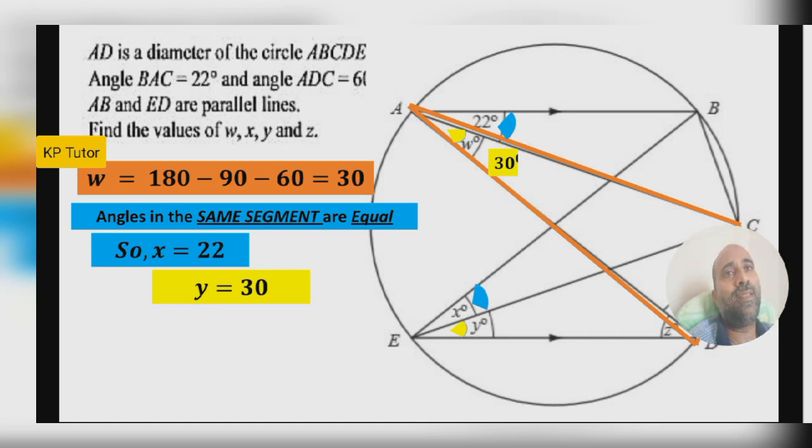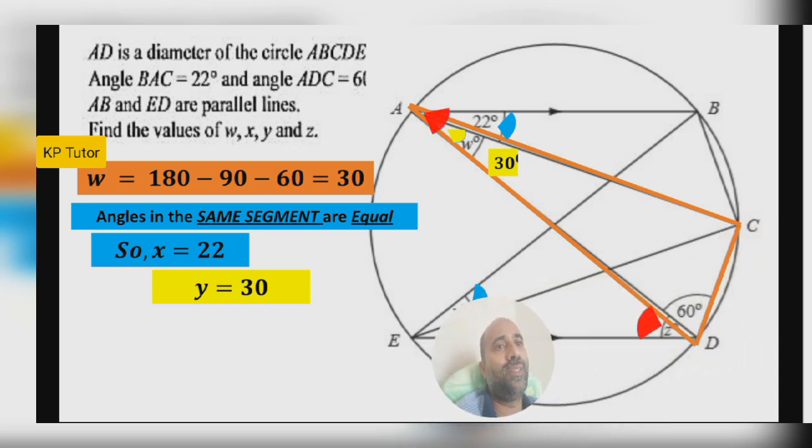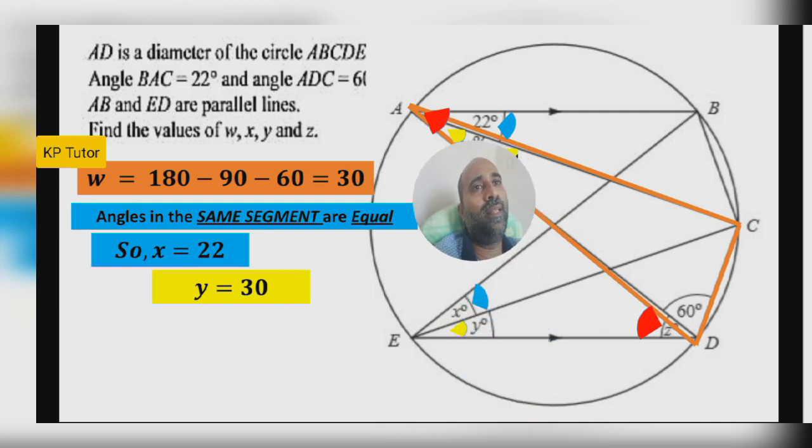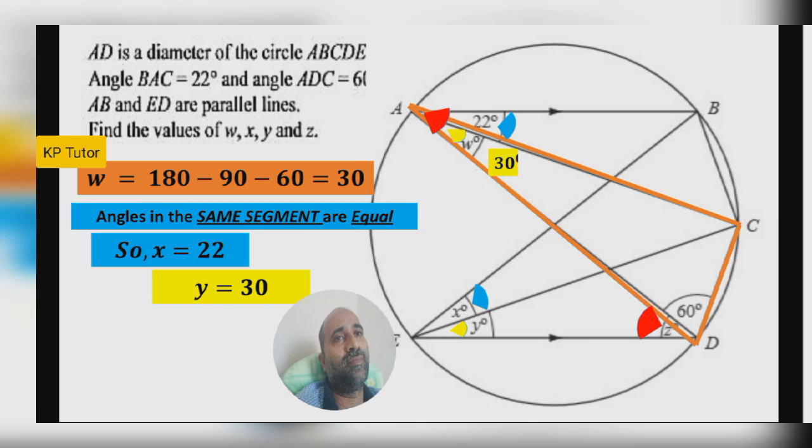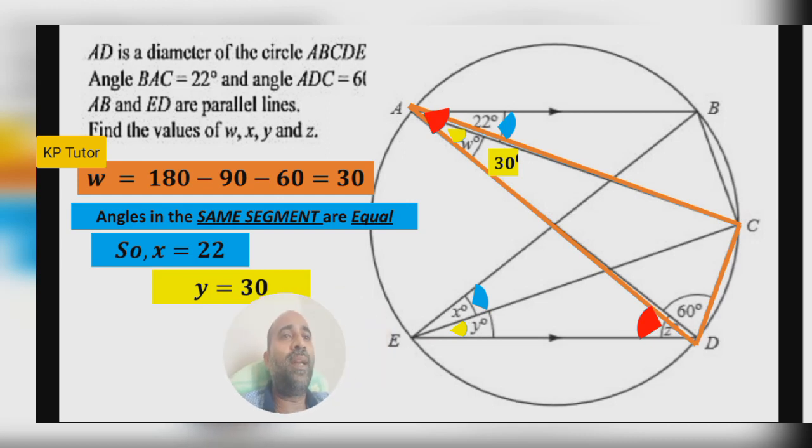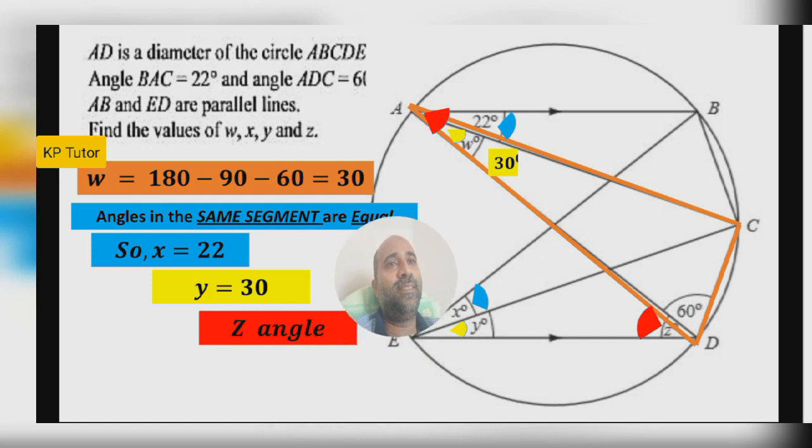The next and last we have to find, now that W, X, Y we got, is the Z angle. Okay, this angle we have to find. Then that red marked colored angle and another angle here. Okay, is there any connection? In the question, AB and AD are parallel lines. So is there any relation? There we can see one Z angle, right? Yes, those two red colored marked angles we can connect with Z angles.